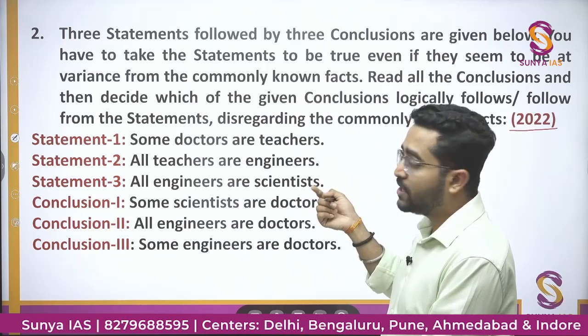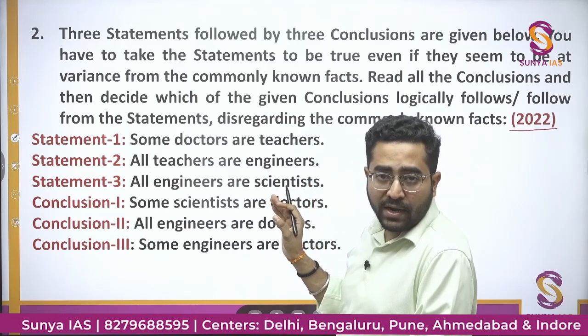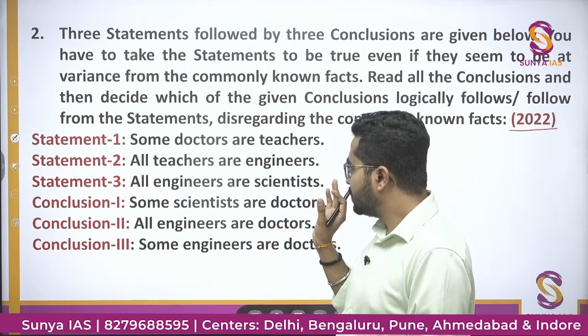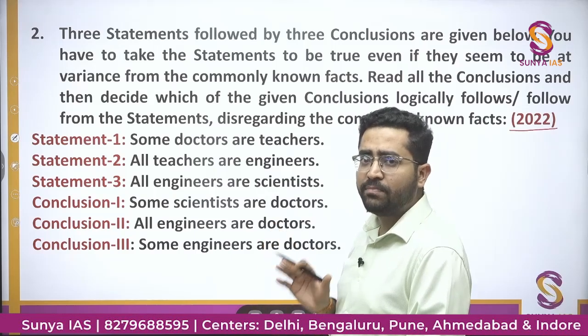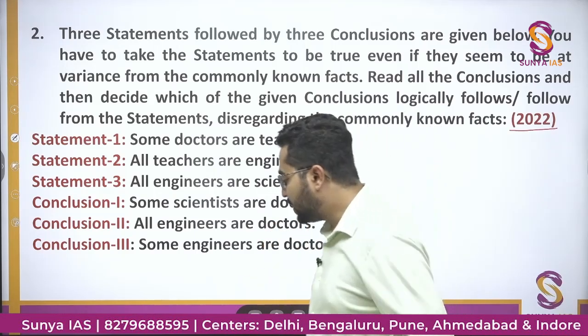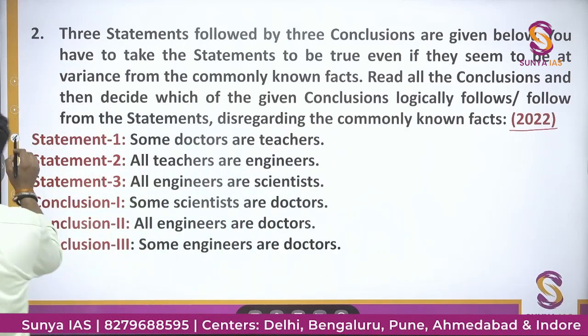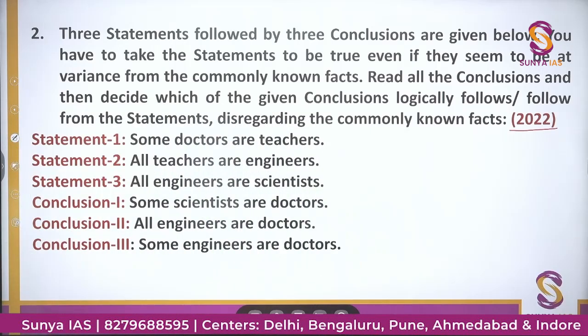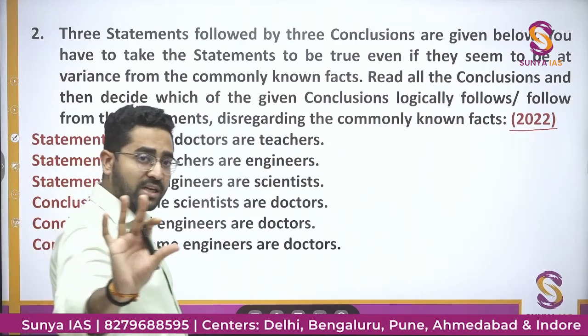That's why I told you that this chapter is very important, and there is not as such any method or formula or concept in this topic. So this is a relatively very easy topic if you just practice. Some doctors are teachers, all teachers are engineers, all engineers are scientists. So what I'll do, I'll make a general Venn diagram.